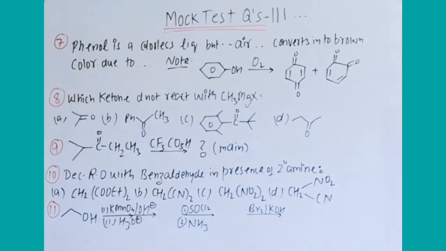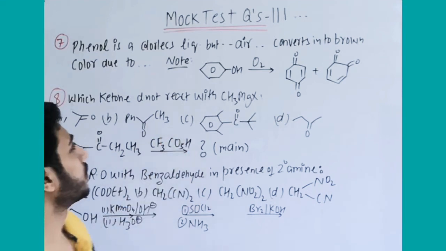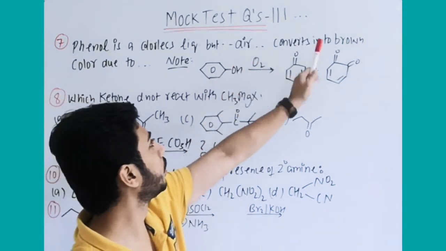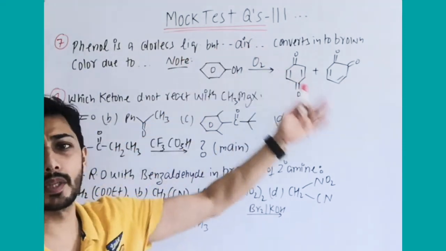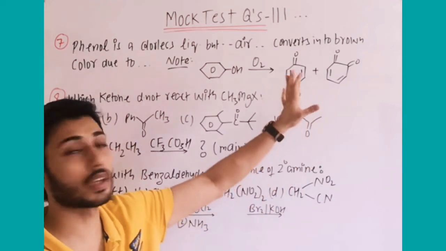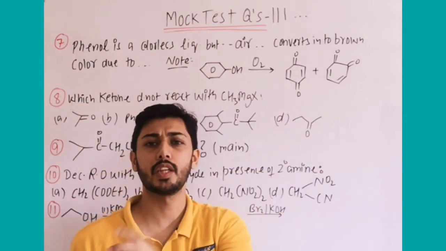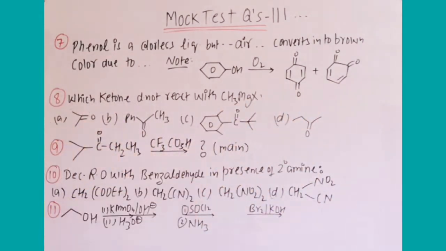Now in question number 7, phenol is a colorless liquid, but it slowly oxidizes in air and converts into a brown color solution. Okay, it is a colorless liquid, but in the presence of air, it undergoes slow oxidation to give a brown coloration. Somewhere given brown, somewhere given yellow. In NCERT clearly it is mentioned some dark colored liquid. And in the NTA they have given brown color due to formation of.